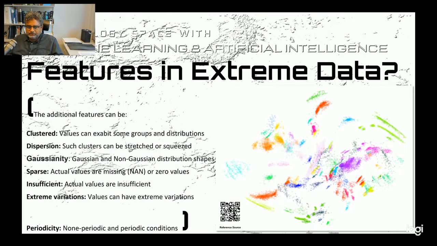And so the fifth feature is the insufficient. That means actual values are insufficient or actual values are missing. So this can have some sort of variation between the actual value versus the values existing in these data sets. And then the sixth feature is the extreme variation. When you have a mean value and a distribution of the data, there can be data points which have extreme variations within these data clusters. Those data can often create outliers within these data sets.